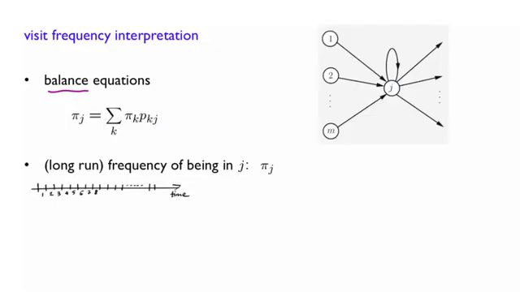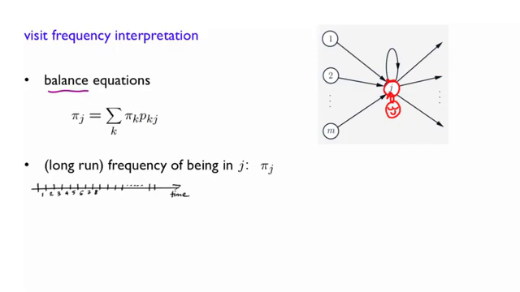So let us try an interpretation of this kind for pi of j, the steady state probability of state j. Imagine the evolution of a Markov chain as a particle jumping from state to state, and imagine an observer at a given state j.